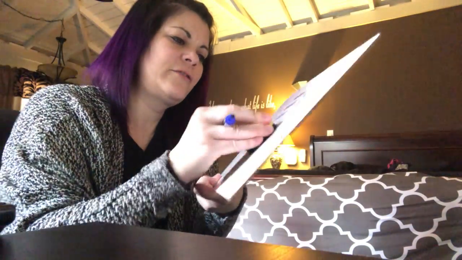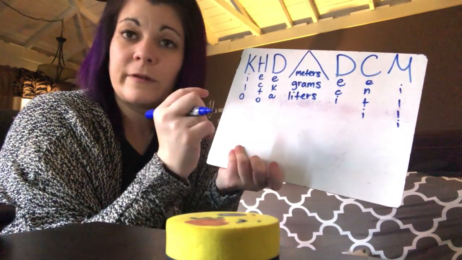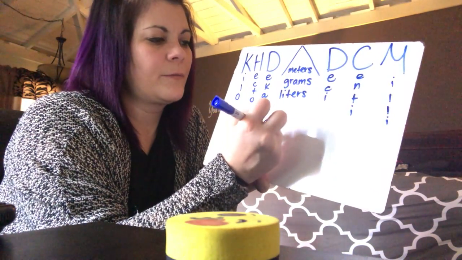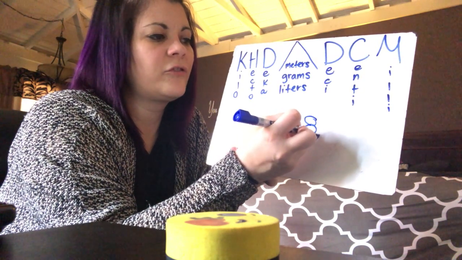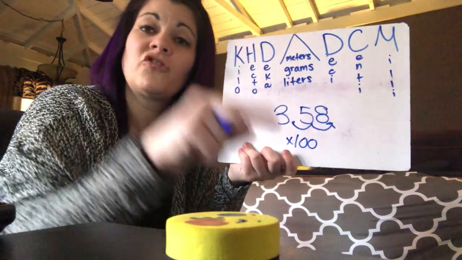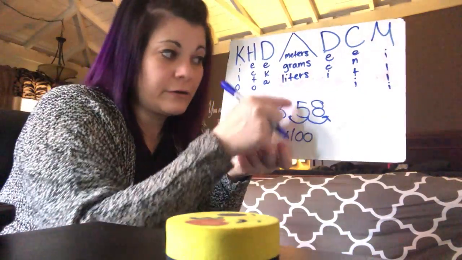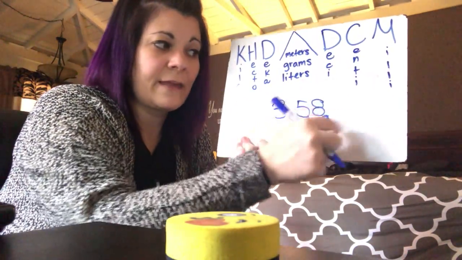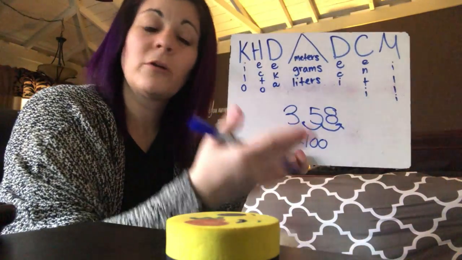Some people will just say, just move the decimal. So move the decimal 2 times to the right. When you move the decimal 2 times to the right, you're actually multiplying by 100, because each decimal jump is a power of 10. If you're going to the right, you're multiplying because you're making that number bigger, from 3.58 to 358.